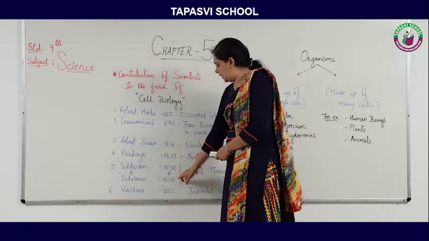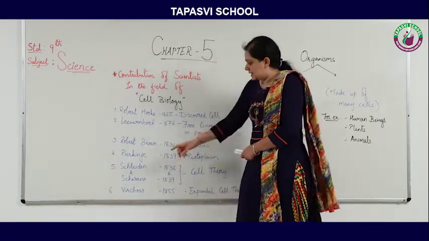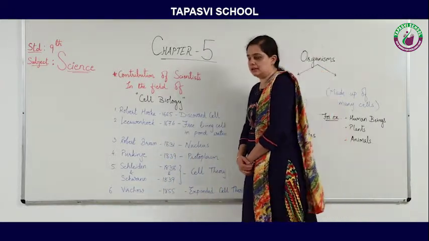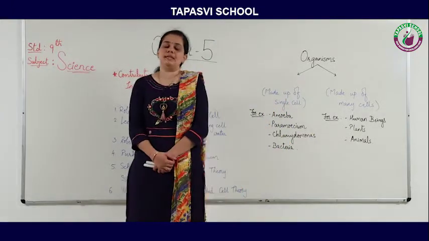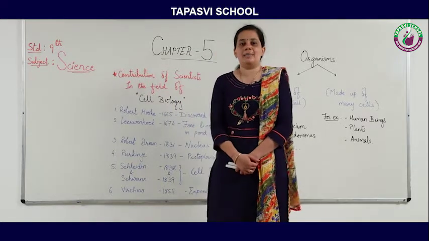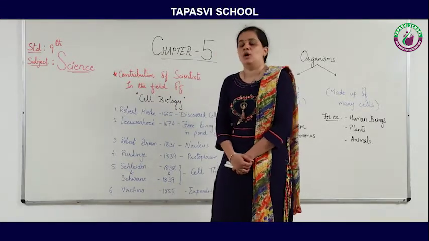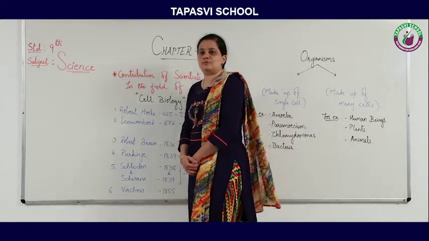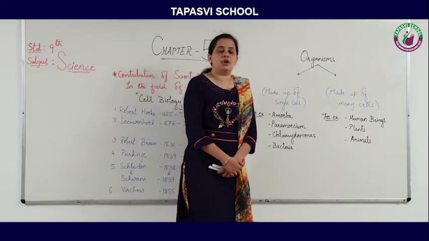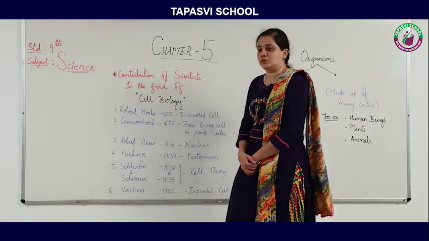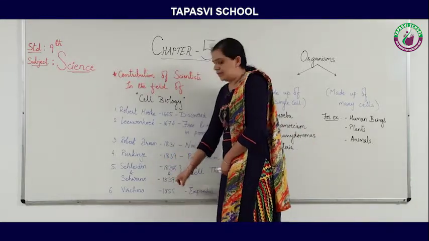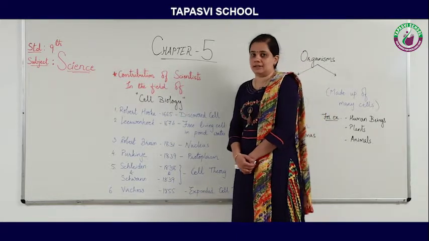In 1838 and 1839, Schleiden and Schwann had given us the cell theory. The cell theory means that all living organisms are made up of cells. All living organisms means all the animals and plants and microbes. These all are made up of a cell. So this cell theory was given by Schleiden and Schwann in 1838 and 1839.